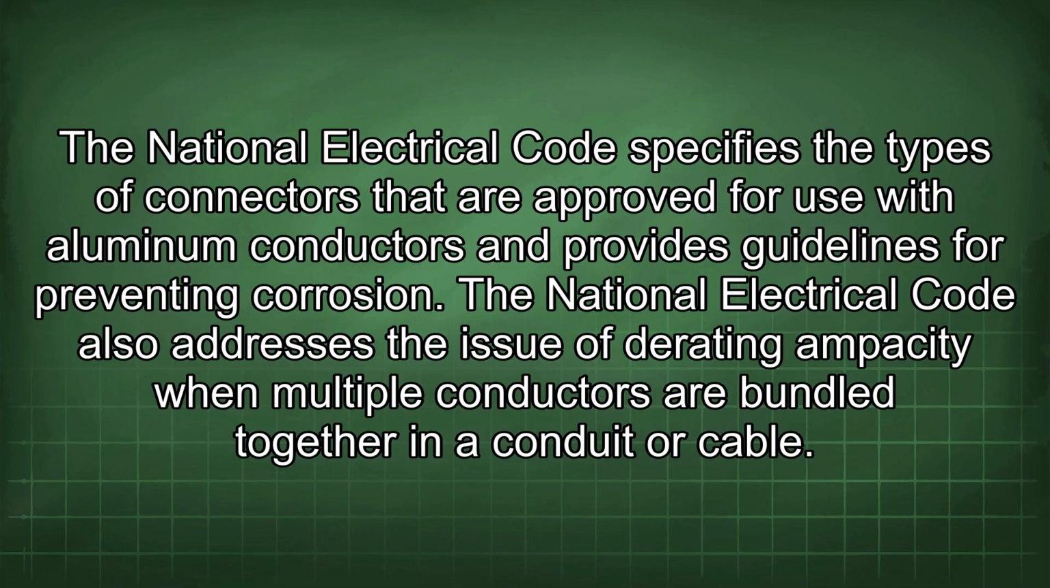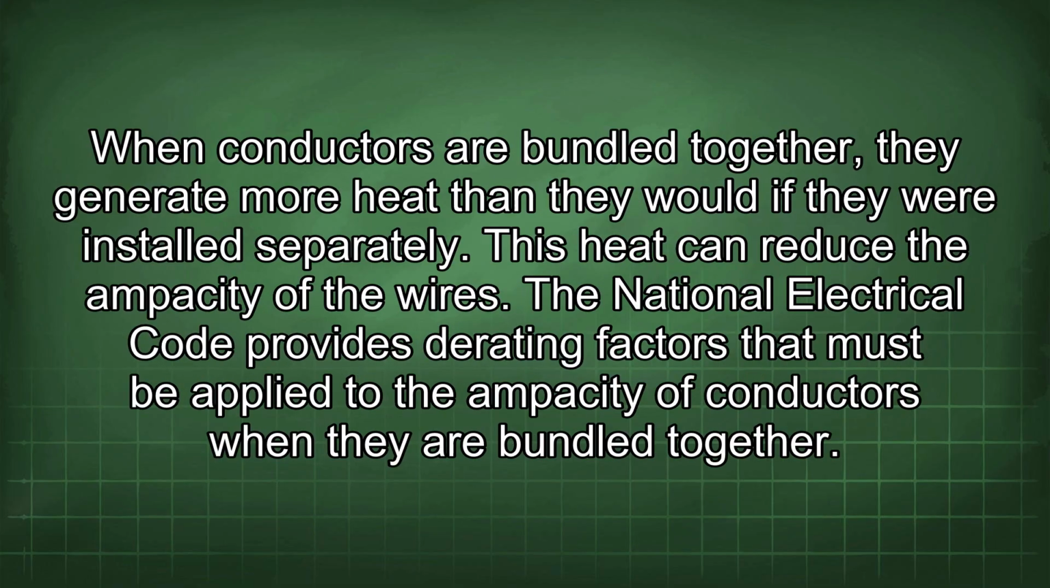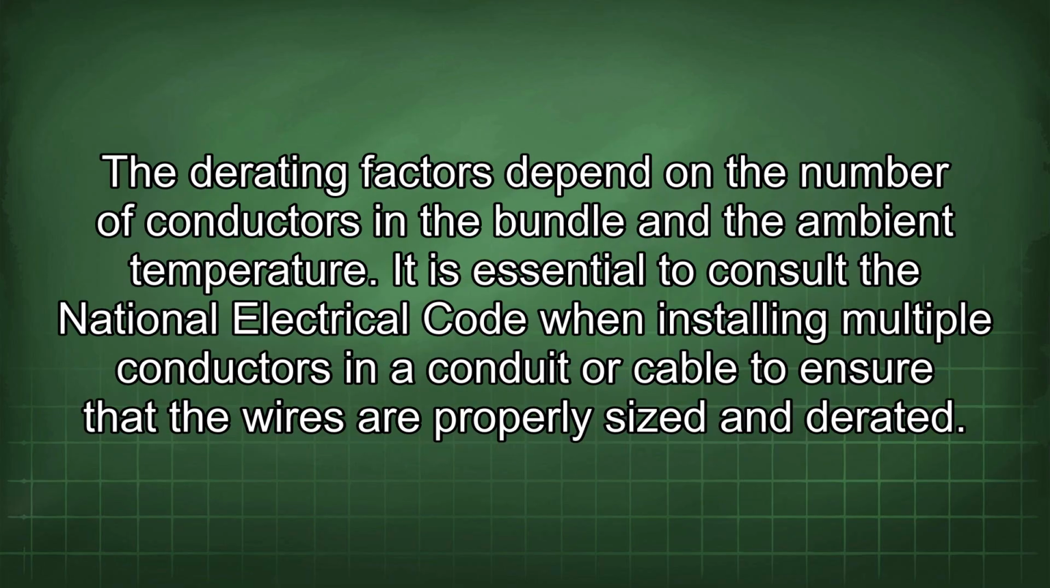for preventing corrosion. The National Electrical Code also addresses the issue of derating ampacity when multiple conductors are bundled together in a conduit or cable. When conductors are bundled together, they generate more heat than they would if they were installed separately. This heat can reduce the ampacity of the wires. The National Electrical Code provides derating factors that must be applied to the ampacity of conductors when they are bundled together. The derating factors depend on the number of conductors in a bundle and the ambient temperature. It is essential to consult the National Electrical Code when installing multiple conductors in a conduit or cable to ensure that the wires are properly sized and derated.